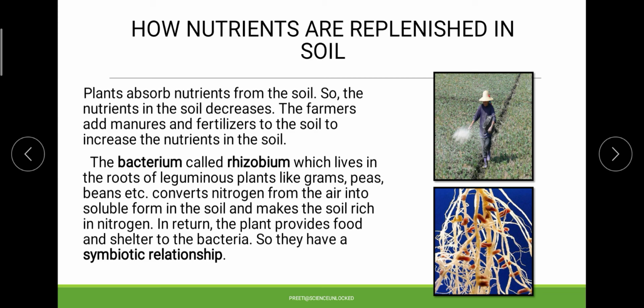But the reality is that when we grow plants on a particular land, the soil is continuously used, and the nutrients inside it are continuously used. So the nutritional quantity and quality of that land and soil gradually decrease, which has to be replenished artificially by some external means so that it can be done properly.